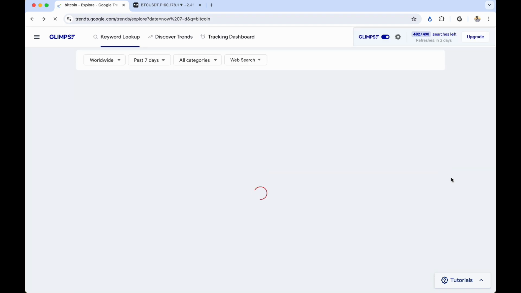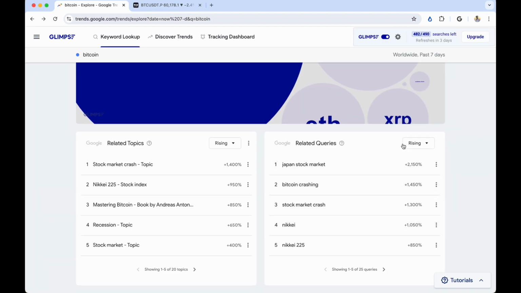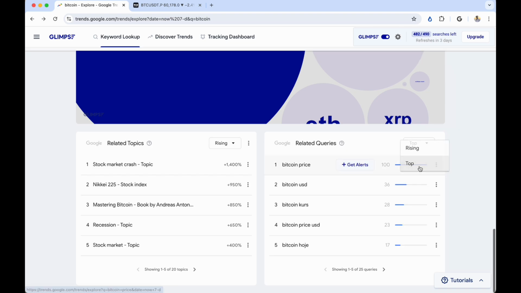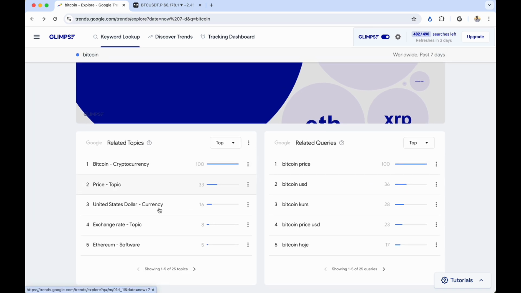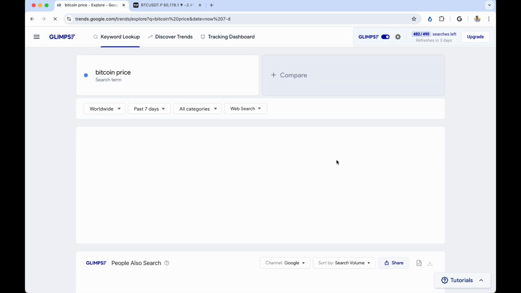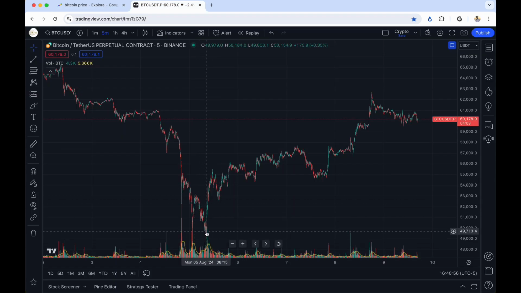Now, when you search this, there's another tool that I want to show you that I find quite interesting, besides just looking at keywords. You can also hit top, which is the most Google searches among anything of that topic. So if we go here, we can see the most searched thing is Bitcoin price, Bitcoin USD, which is really not that surprising. So if I click Bitcoin price, we can see that almost everyone was looking it up when it was the market bottom, August 5th, 8 a.m. This is just something that's going to occur.